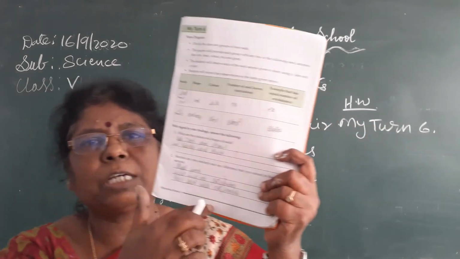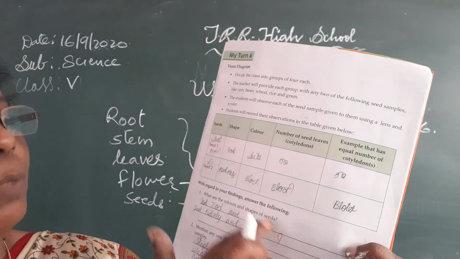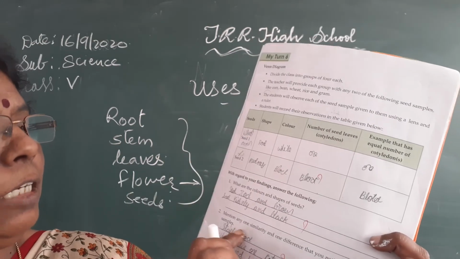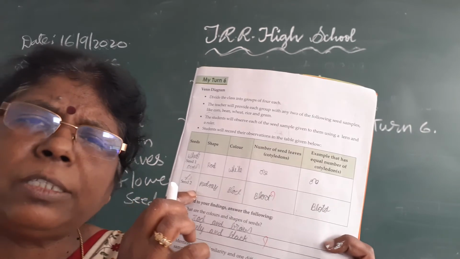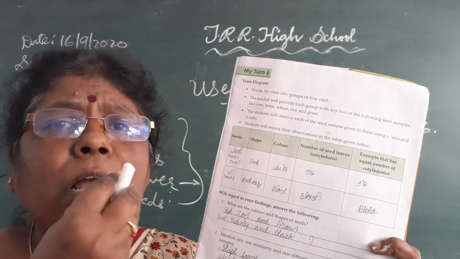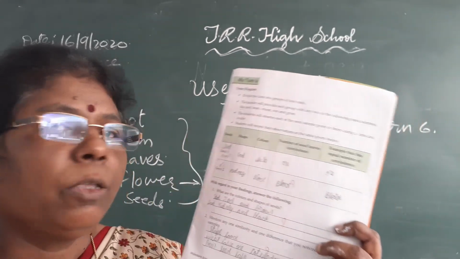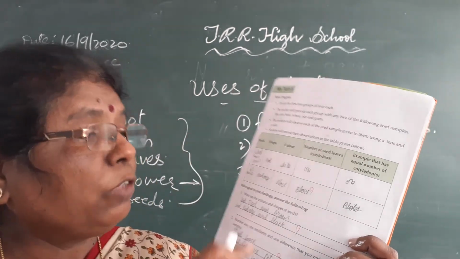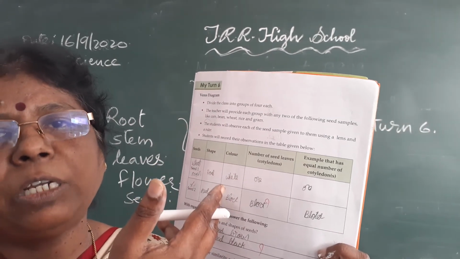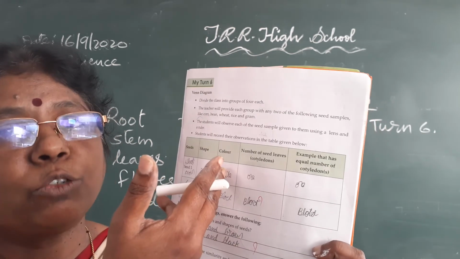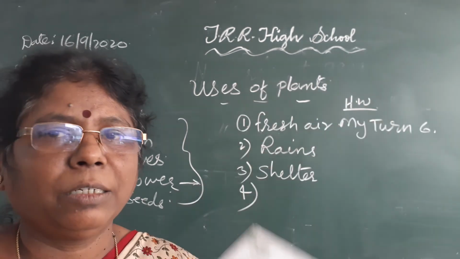Here also questions are given for you. These questions you have to follow. What are the colors and shapes of the seed? See and write. Here also mention the similarity. What is the use of wheat and corn or maize? They are staple food. We take them as food. That is called staple food. What is the difference? Bean seed has 2 cotyledons and wheat seed has 1 cotyledon.